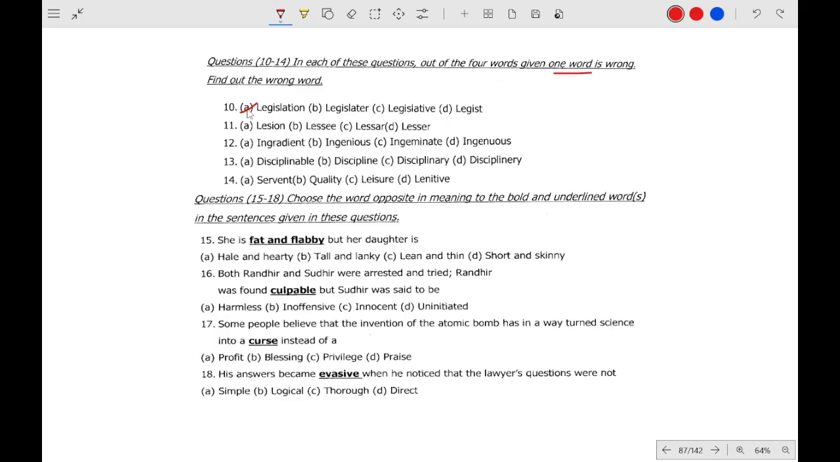Legislation is correct. Legislator is not spelled that way, it will be legislator. So this one is the option. Lessee is correct. Lesser, L-E-S-S-E-R. So this one is wrong. So this will be the option. Ingredient, I-N-G-R-E. Ingredient, not ingredient. There will be an E. So this will be the correct option. Disciplinary.